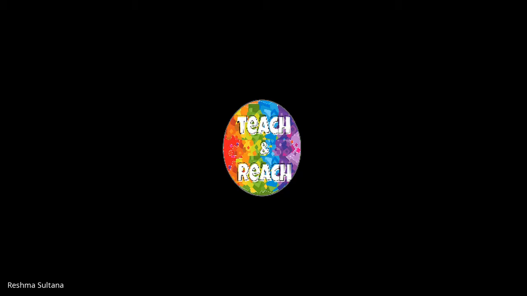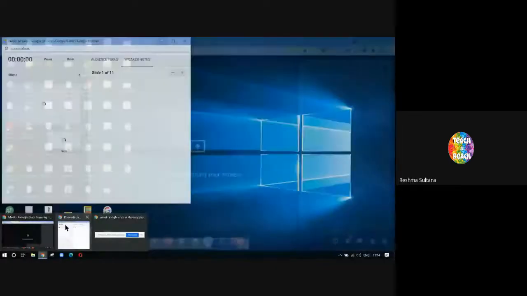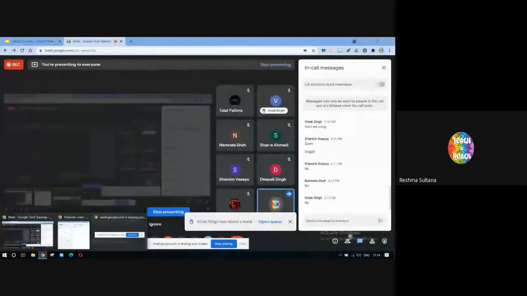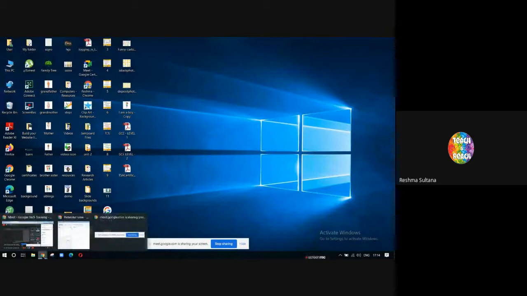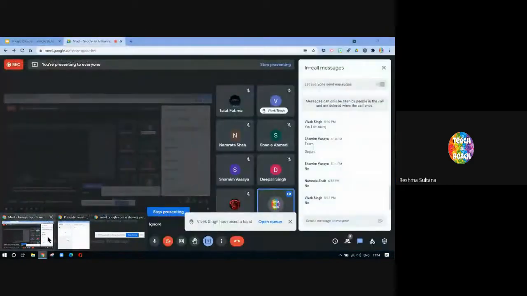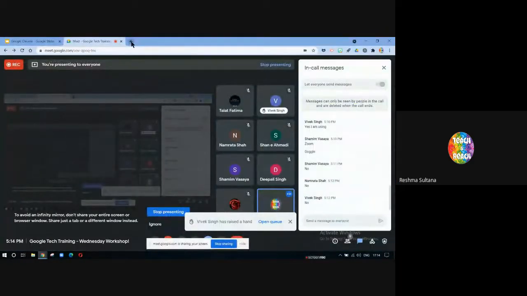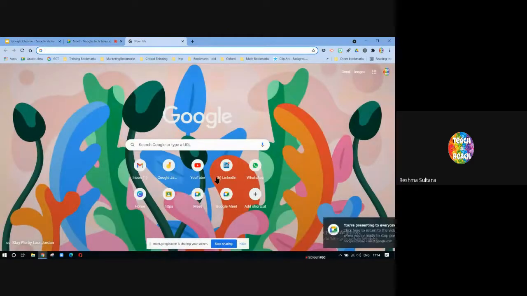Now, the first thing was, how do I install Google Chrome? Since my default browser is already Google Chrome, whenever I want to open something, I can just go to my desktop and I will have this Google Chrome button. I can click on it and it will open a new tab like this. This is called a Chrome tab. I will be able to see it and use it.